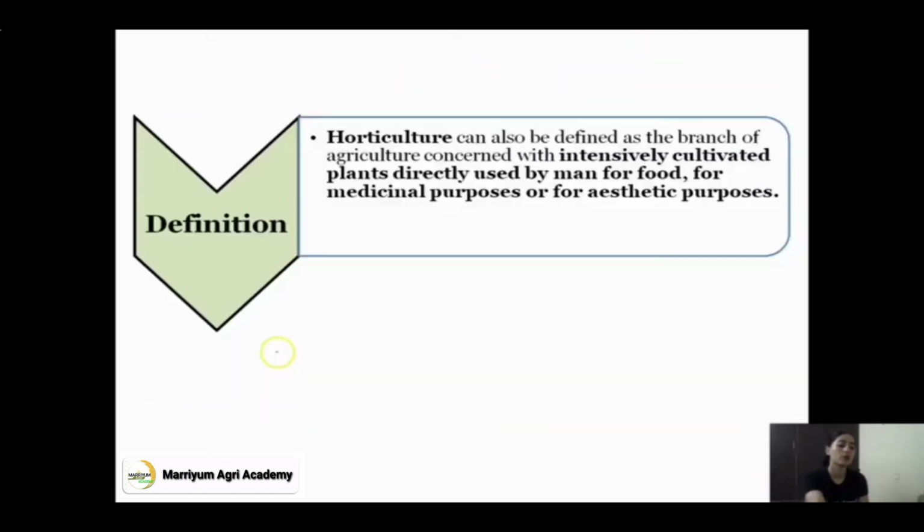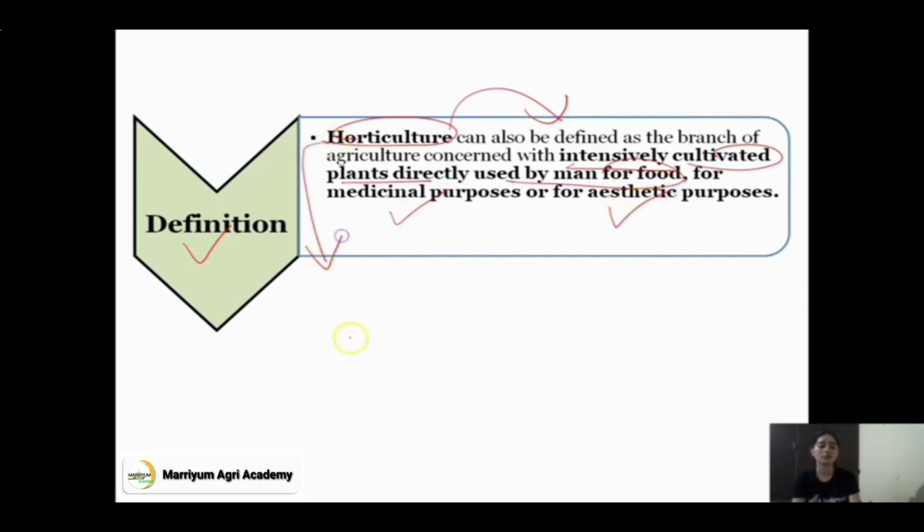If we move towards the definition, horticulture is a branch of agriculture that deals with intensively cultivated plants directly used by man, for food, for medicinal purpose and for aesthetic purpose.